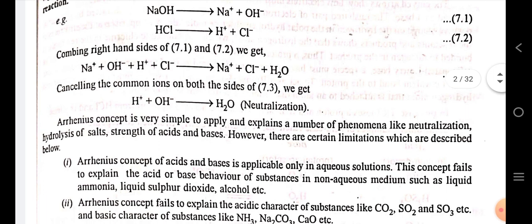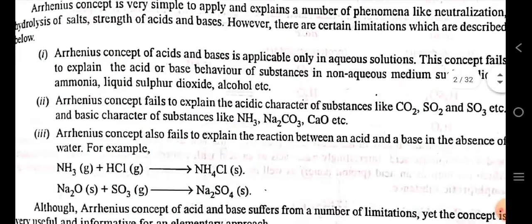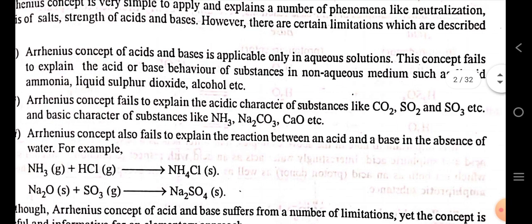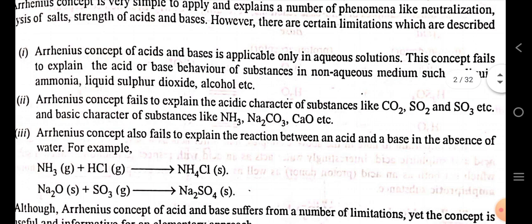The Arrhenius concept is very simple and explains a number of phenomena like neutralization, hydrolysis of salt, strength of acid and base. However, there are certain limitations which are described below. The Arrhenius concept of acid is applicable only in aqueous solution. This concept fails to explain the acid or base behavior of substances in non-aqueous media such as liquid ammonia, sulfur dioxide, alcohol, etc.